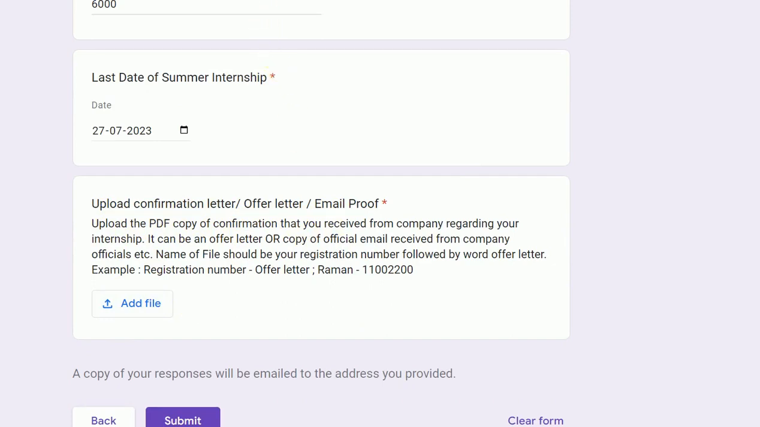After you fill this form, you will receive information on how to prepare the report, what documents you are required to bring, and all the further information, which will be informed once you fill this form. Thank you everyone, all the best, do well in your summer internship. The dos and don'ts, that information I will also be sharing with you very soon.